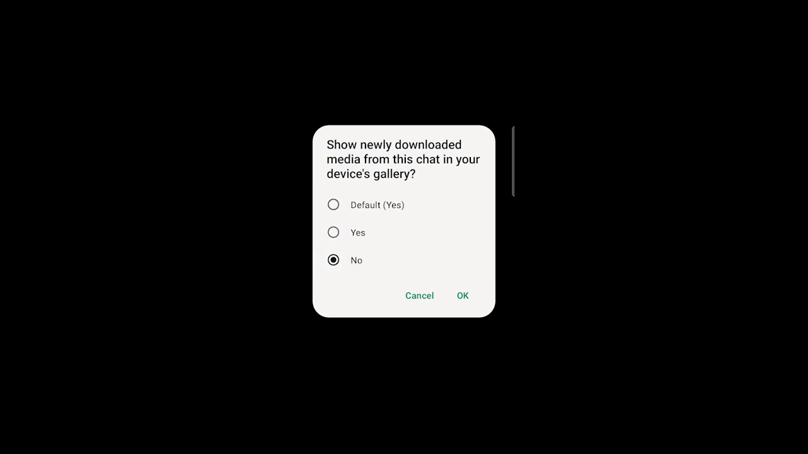So after that, when this person sends photos or videos, those photos or videos will not be saved in our mobile gallery.